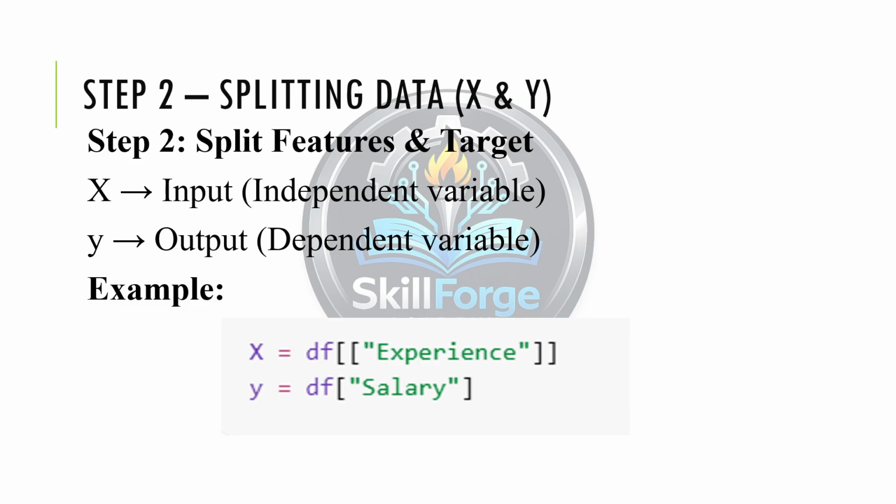After doing that, we split the data. In the previous lecture also, I have discussed how we split the data. Now we split the data into two parts, that is features and target. X here represents the input value, which is experience in this case, and Y represents the output variable, which is salary. So basically we are telling the model that based on the experience, we have to predict the salary. This step is very important because every machine learning model needs inputs and outputs.